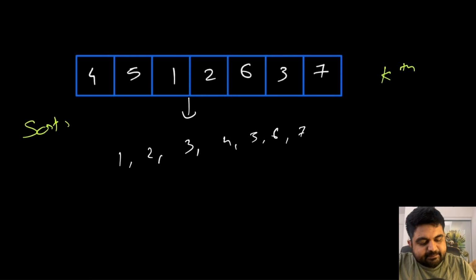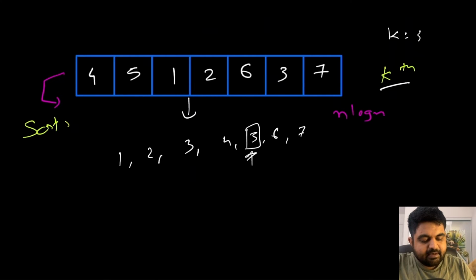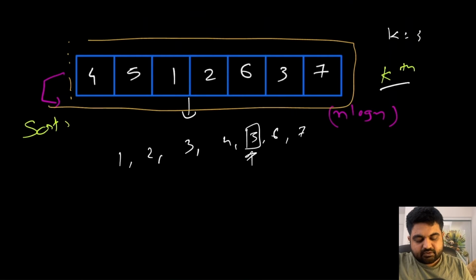And if k is equal to 3, we need to pick the third value from the end, and we can simply return this one. So the sorting solution would work fine, but creating a sorted array from a non-sorted array takes O(n log n) time. This is still a much bigger improvement compared to our brute force approach.